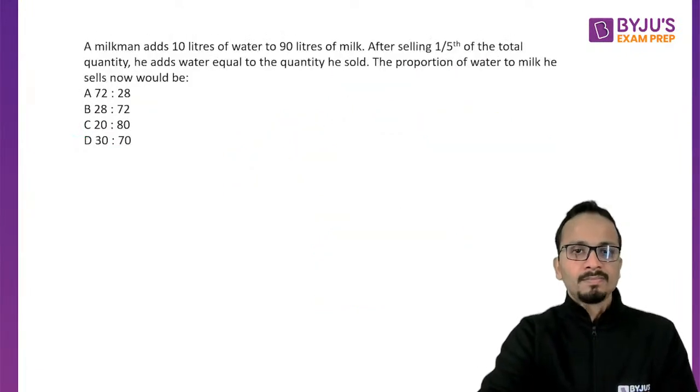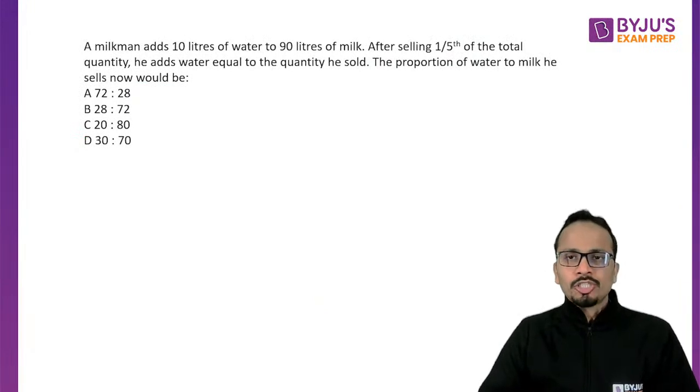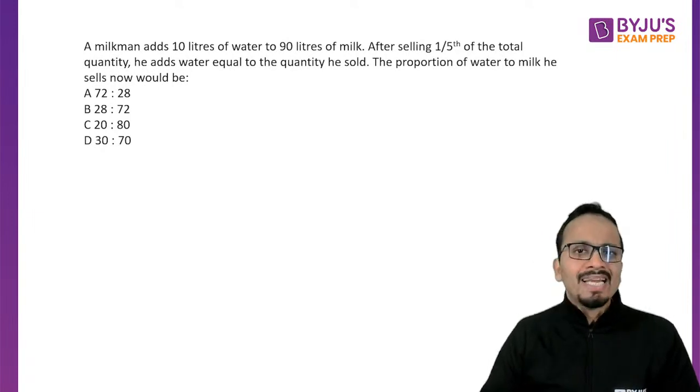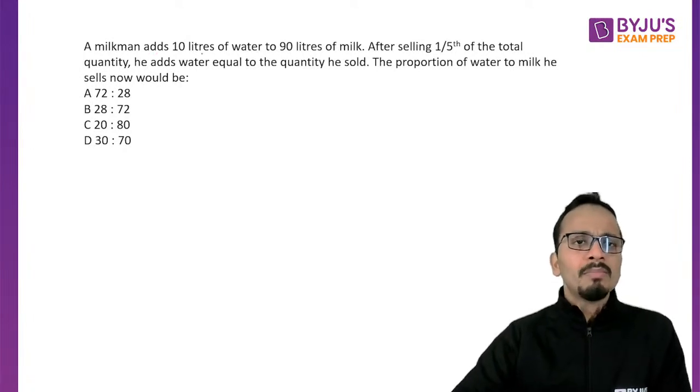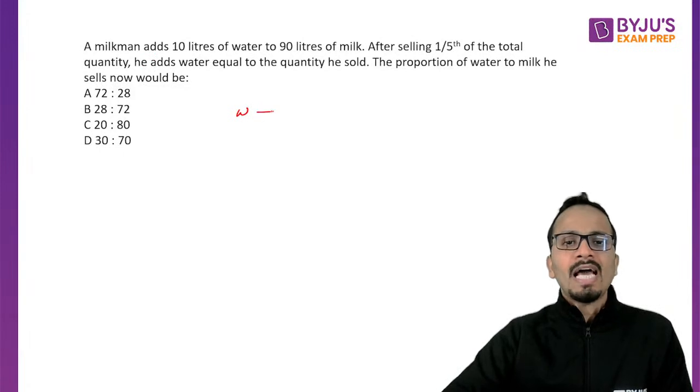Now moving on to the next question. Again, not a very difficult question, of mixtures and alligations. This question can be done very easily in less than a minute. A milkman has water, 10 liters, and milk, 90 liters.